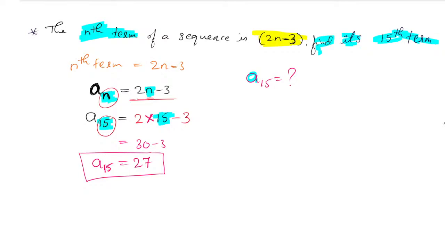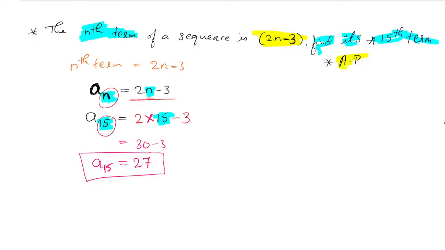They have given the 15th term. Similarly, find its 15th term is the first question, and I will say the second question: find the AP also. Here I have made a little bit of change to the question. Finding the 15th term is okay. In the second question I have given, find that AP. What do you mean by AP? The 15th term is easy to find. You have to find the AP now.